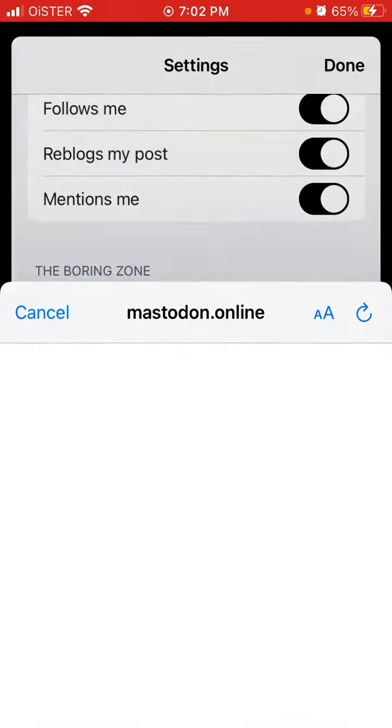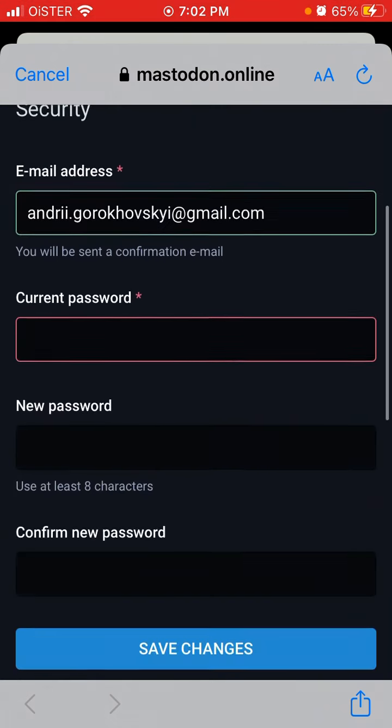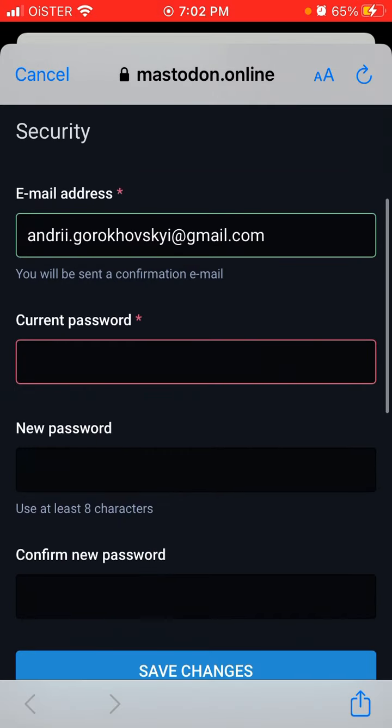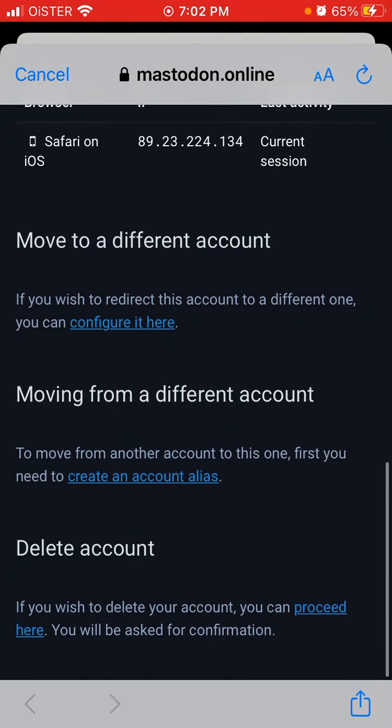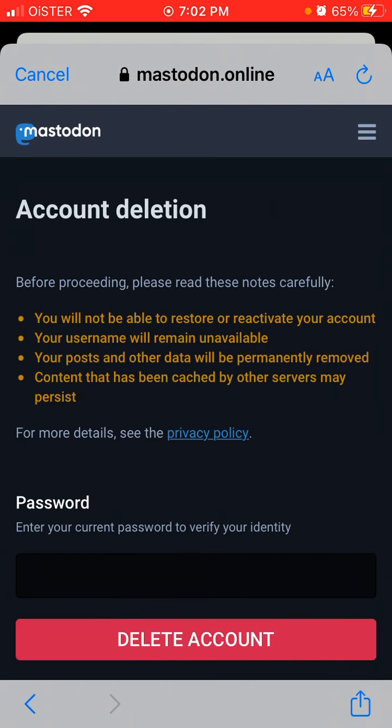Then there are account settings. You can see your account status, you can change your password, you can see all the sessions, you can move to a different account, move from a different account, and if you want, you can delete your account. If you want to delete your account, you can just tap here and then proceed with deleting. But look carefully because you will not be able to restore or reactivate your account. Username will remain unavailable. Your posts and other data will be permanently removed. Content that has been cached by other servers may persist.